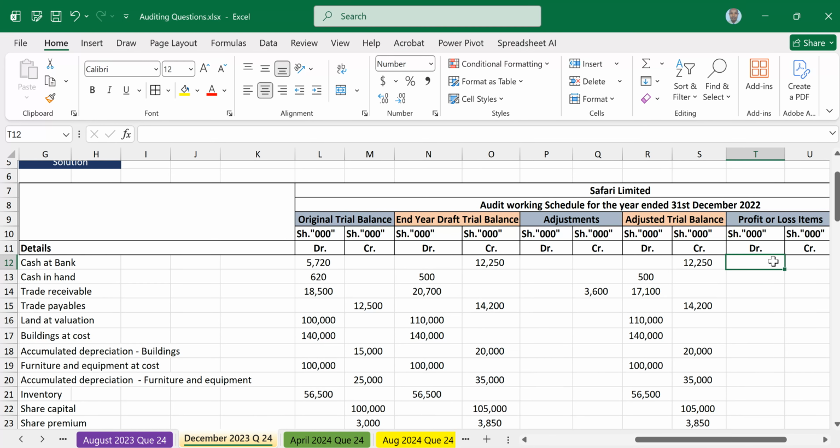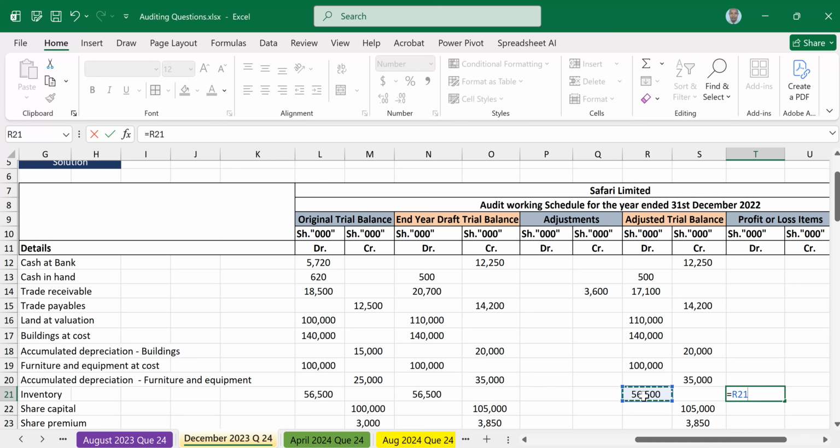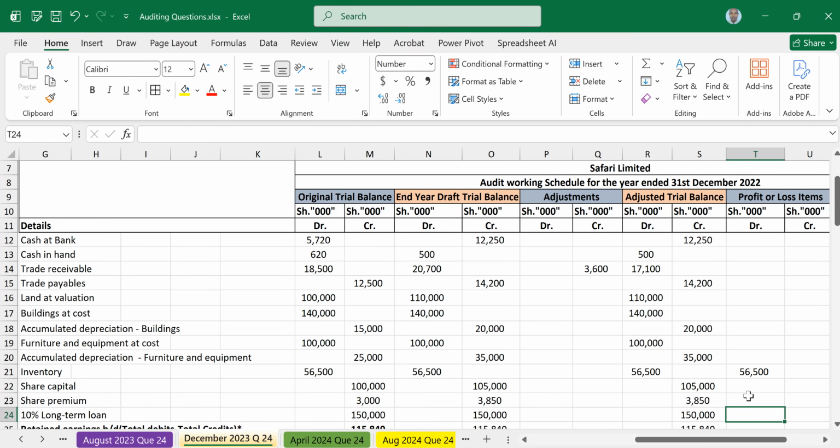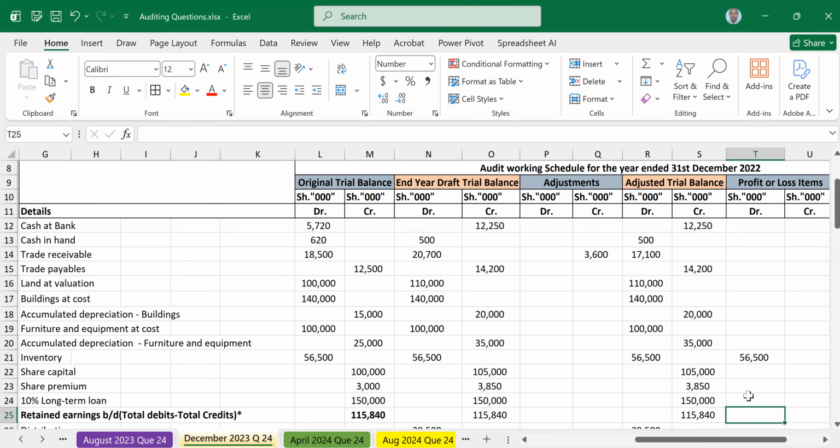Cash in hand is not, trade receivable is not, trade payable is not, land at valuation is not, building is not, accumulated no, furniture no, accumulated no, inventory yes. So opening inventory is a profit or loss item. Share capital is not, share premium is not, 10% bank loan is not, retained earnings is not, distribution yes. So distribution expense is a profit or loss item.